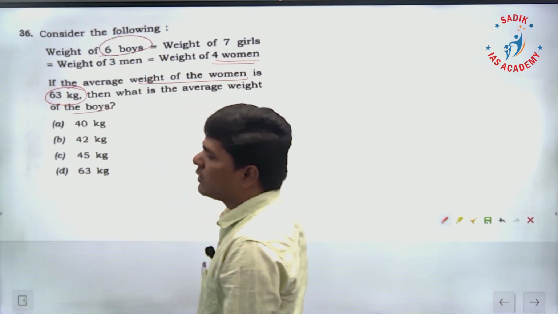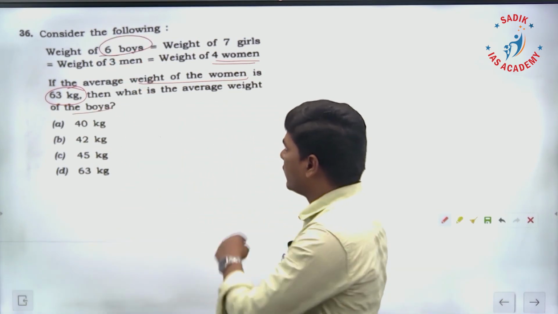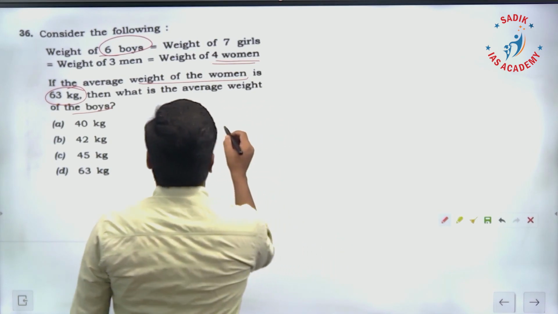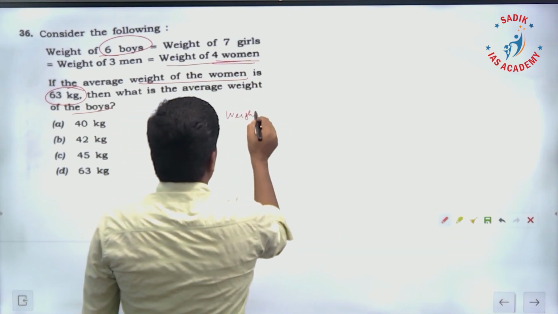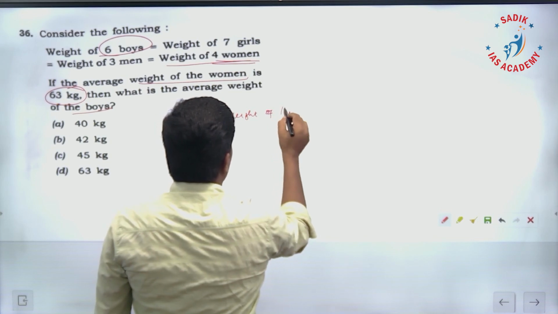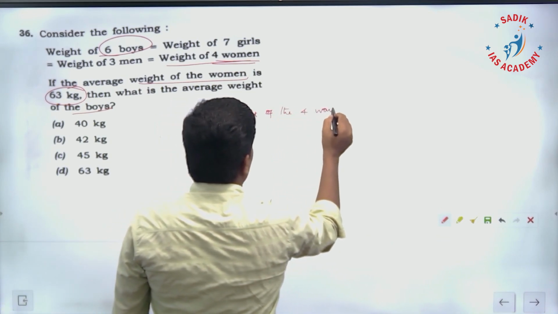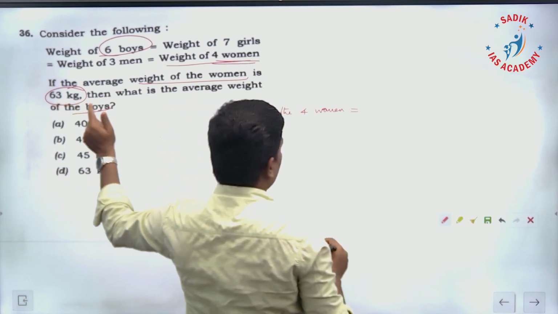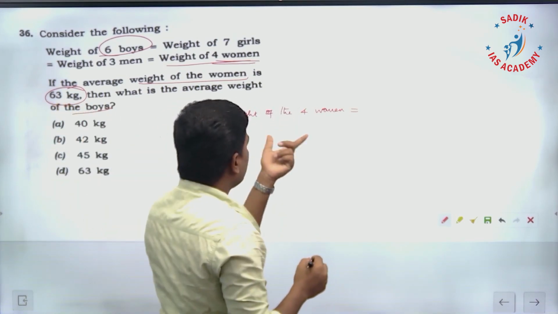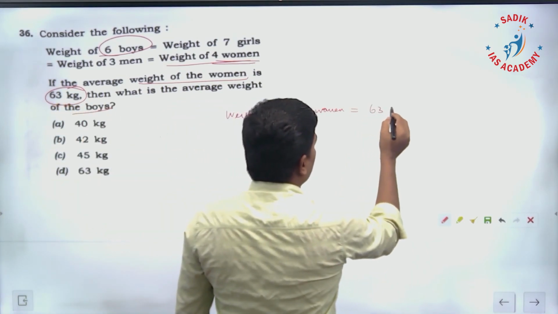They are asking what is the average weight of the 6 boys. Now we can easily calculate the weight of the 4 women. See, average is 63. The weight of the 4 women is going to be 63 into 4.